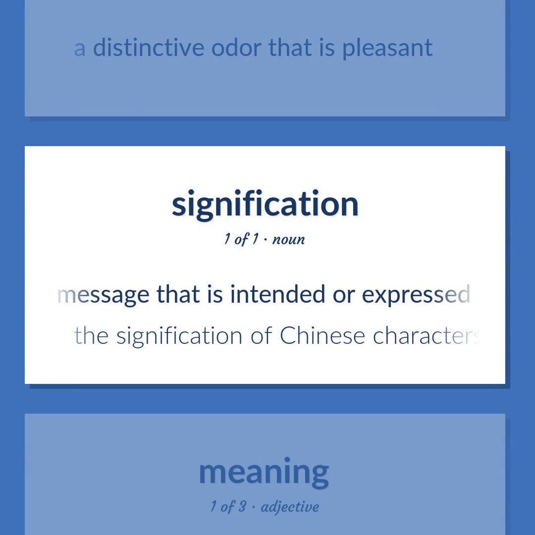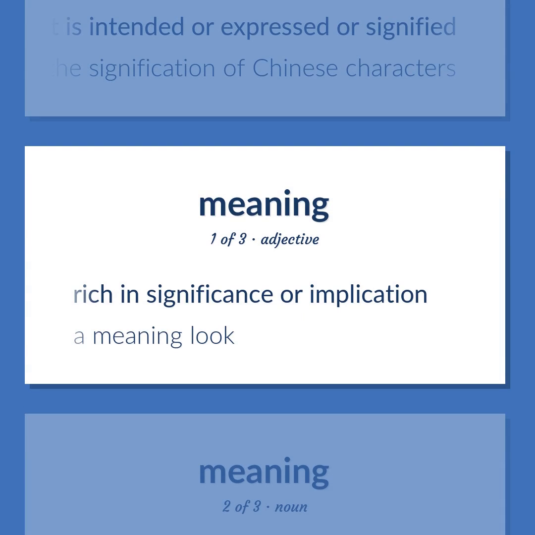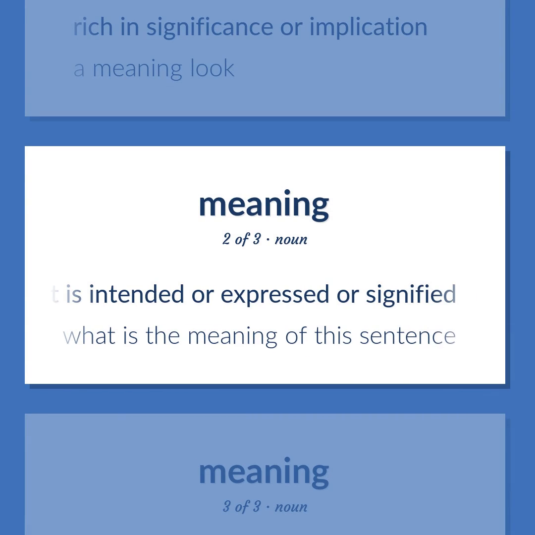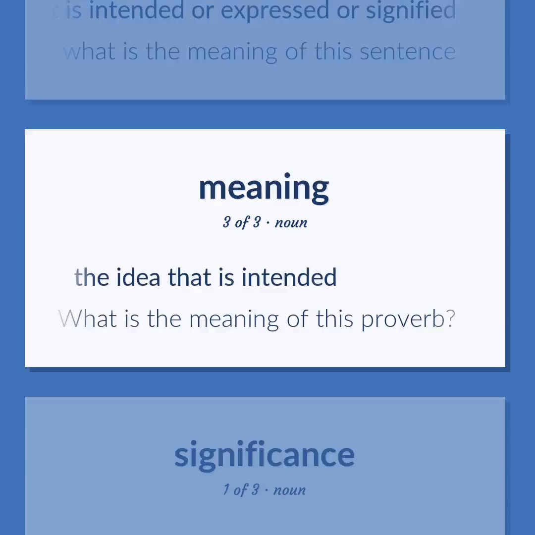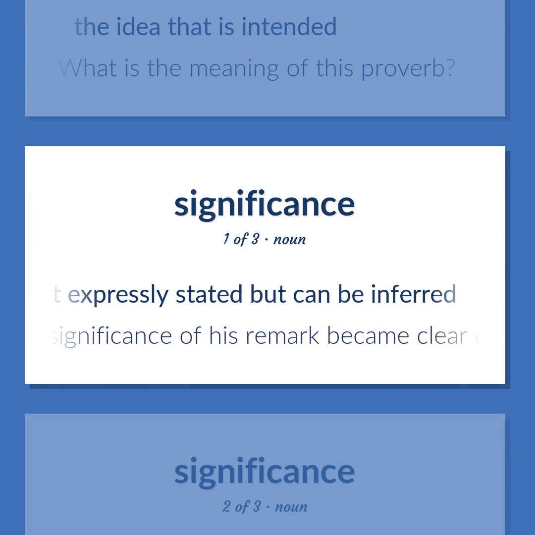The message that is intended or expressed or signified. The signification of Chinese characters. Rich in significance or implication. A meaning look. The message that is intended or expressed or signified. What is the meaning of this sentence? The idea that is intended. What is the meaning of this proverb? A meaning that is not expressly stated but can be inferred. The significance of his remark became clear only later.